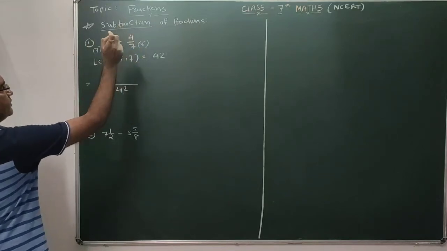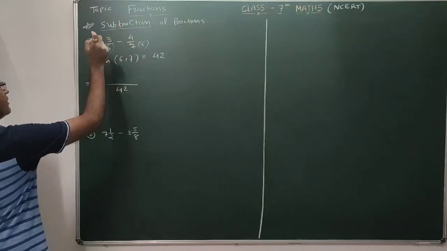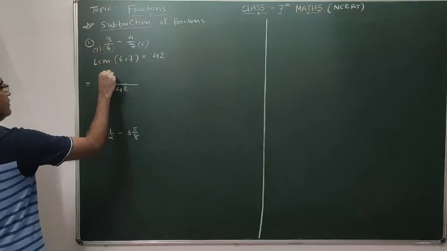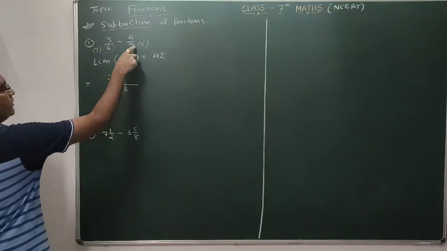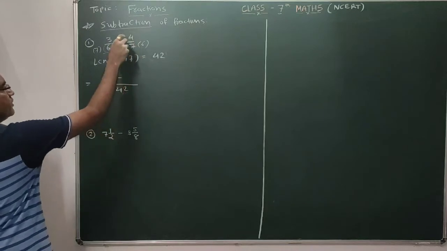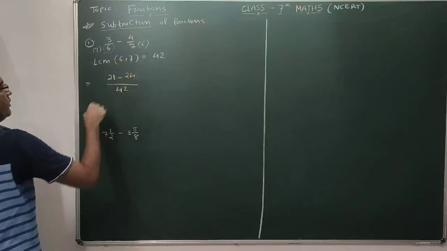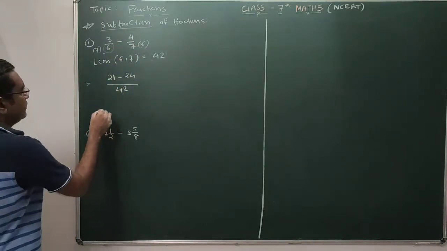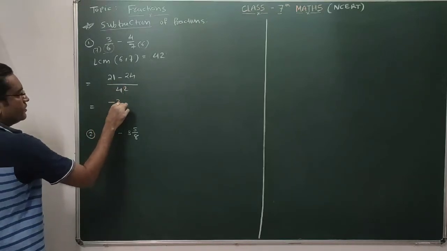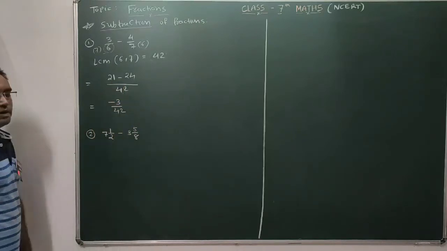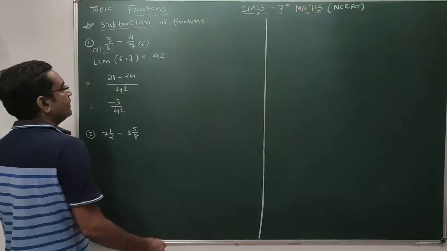This numerator is 3. So you have to multiply the numerator with 7 again. So it's 7 3s are 21, minus this 7 6s are 42. So 6 4s are 24. Clear? So we are getting a negative number. It's minus 3 over 42. Minus 3 by 42. Clear?